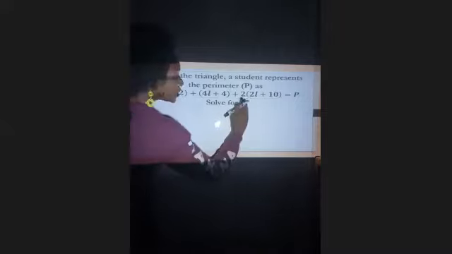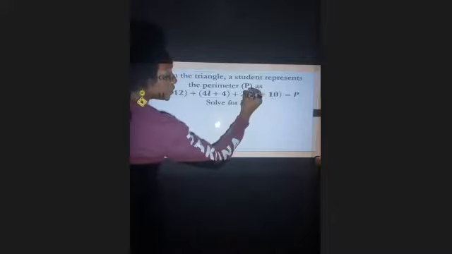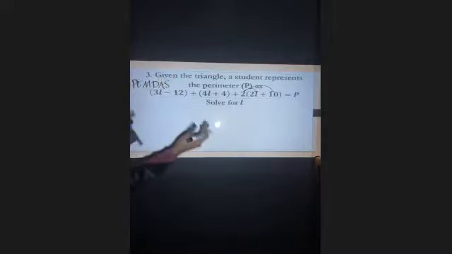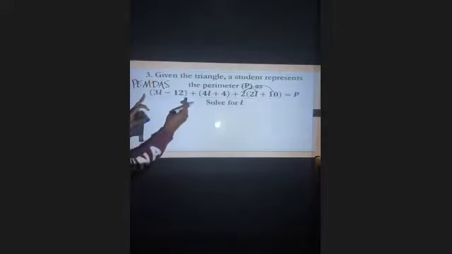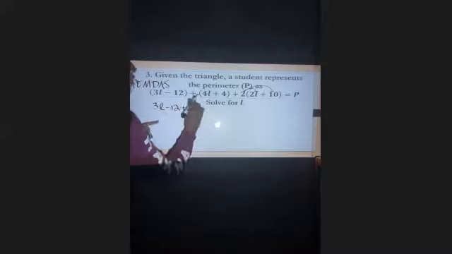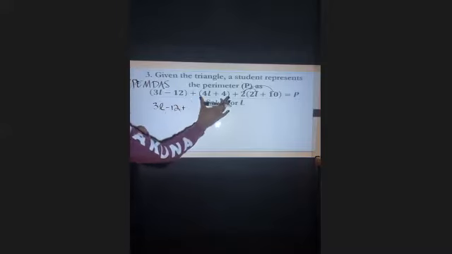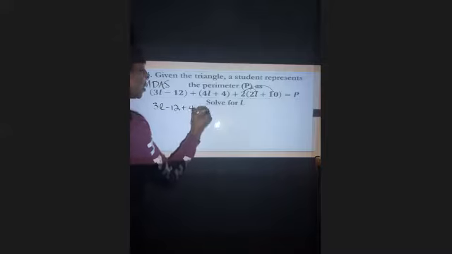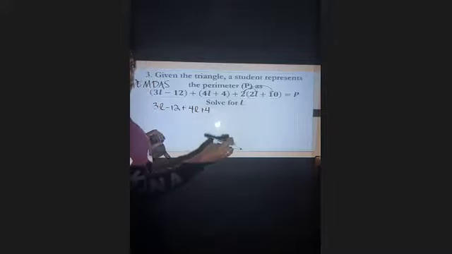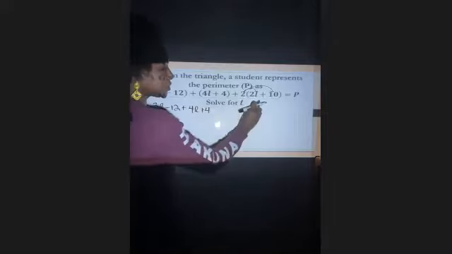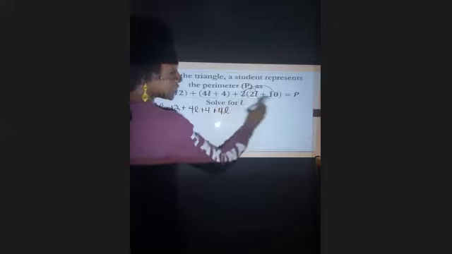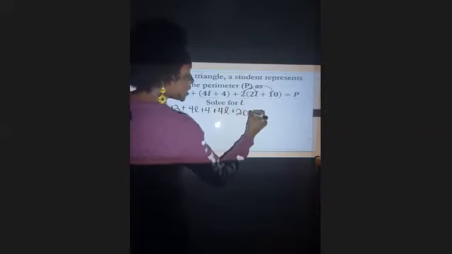So what we're going to do first is take care of this, which means we're going to distribute that 2 by multiplying this value into both of those. And I'm just going to lift the parentheses because there's nothing to be multiplied here. So this becomes 3L minus 12 plus, this is positive, so it doesn't change the value of what's in parentheses. So I'm just going to lift those. 4L plus 4. Now, here, we have to multiply that 2 to what's in those parentheses. That's very important. So 2 times 2L becomes 4L, and it is positive. And then a positive 2 times a positive 10 becomes 20, and set that equal to P.